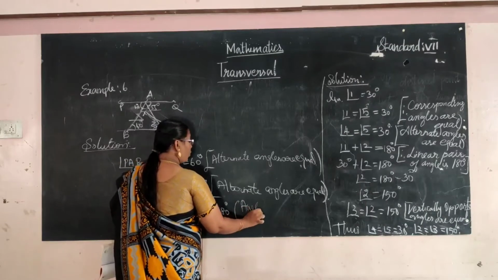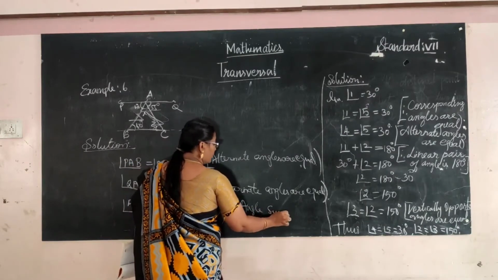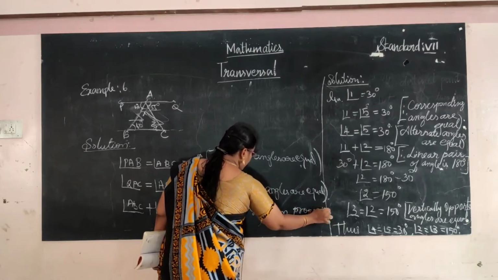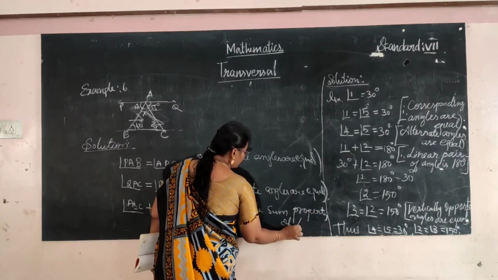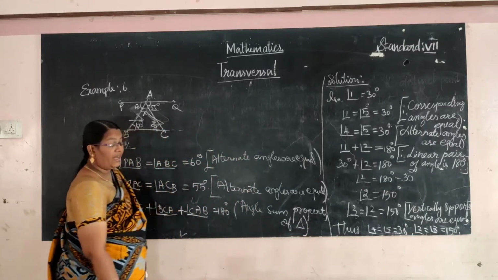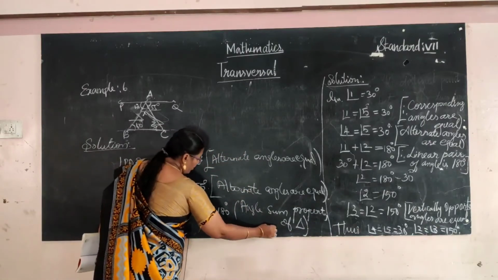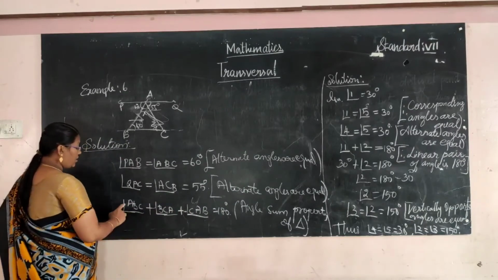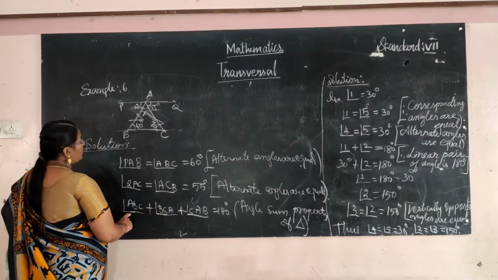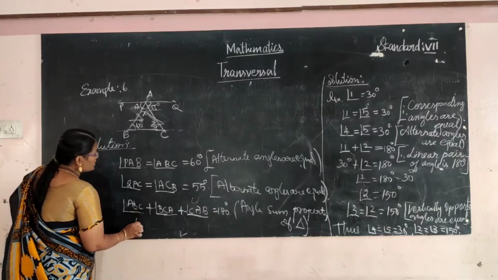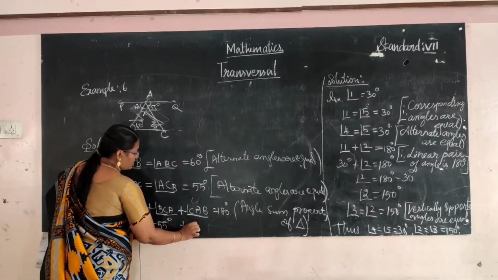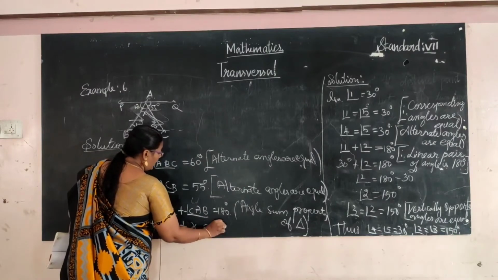Angle sum property of triangle is 180 degree. Okay, so sum of three angles is 180 degree. So ABC value was 60 degree plus 55 degree plus x is equal to 180 degree.